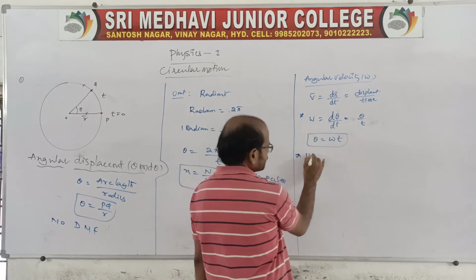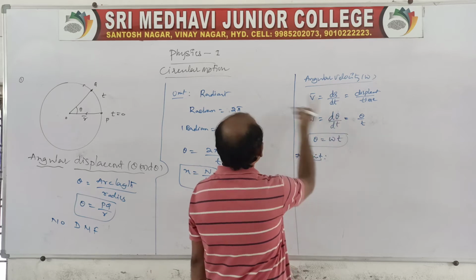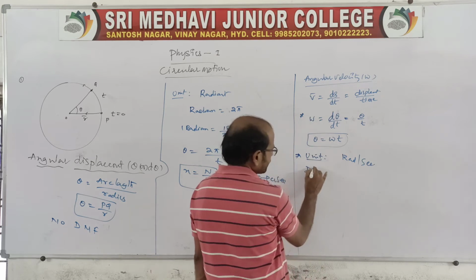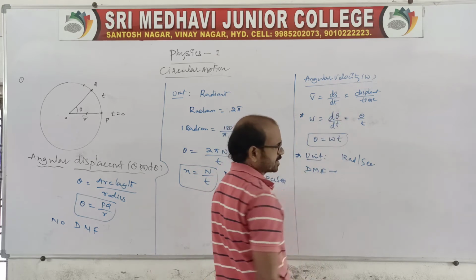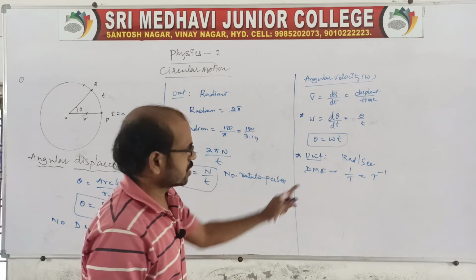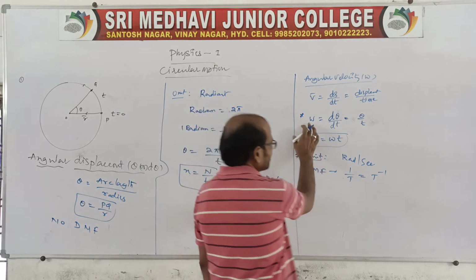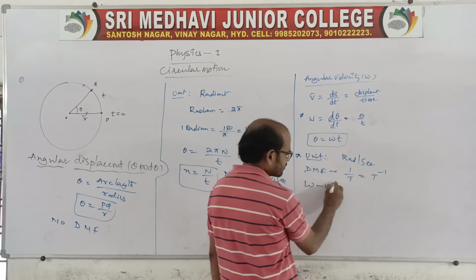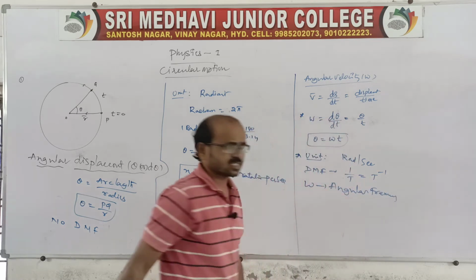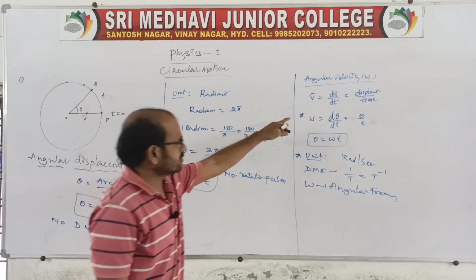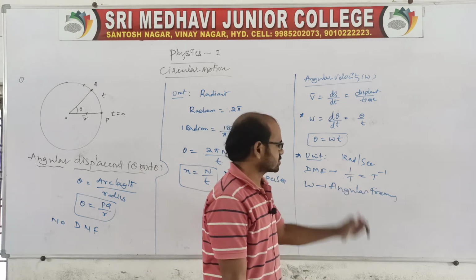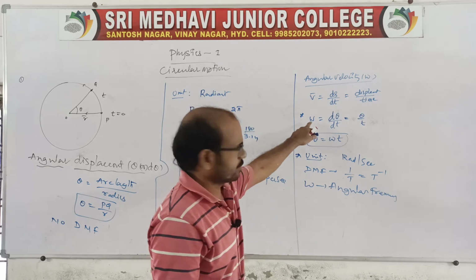Let us again state the unit and dimension. The unit is radian per second, because time is measured in seconds, and the dimensional formula, since theta has no dimension and only t remains, is t inverse. We can also call this angular velocity the angular frequency, because 1 by time period is nothing but frequency. So omega we can also call angular frequency. So that is about omega.